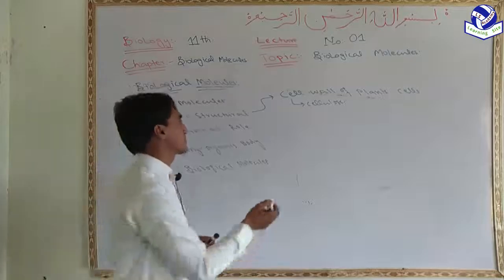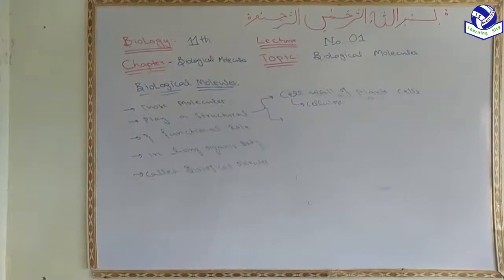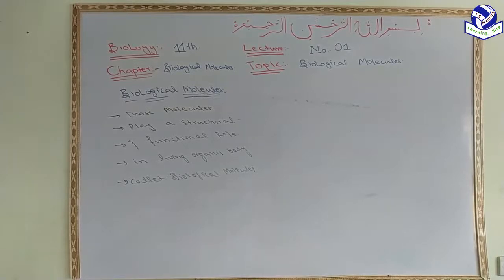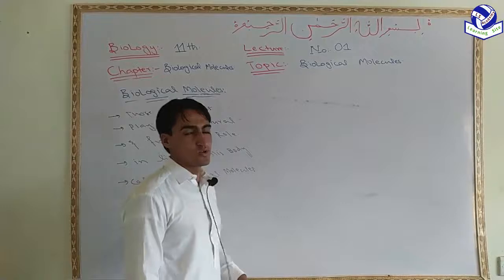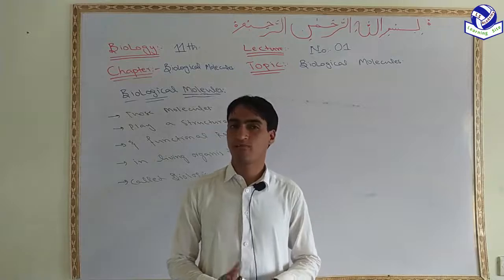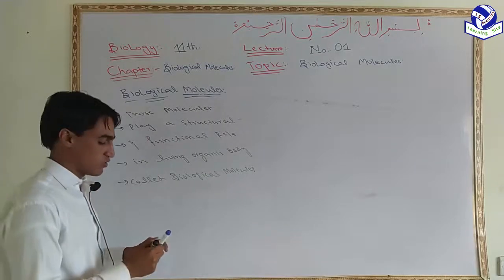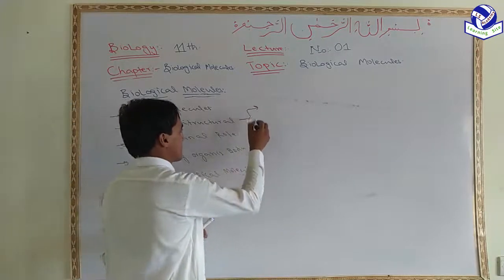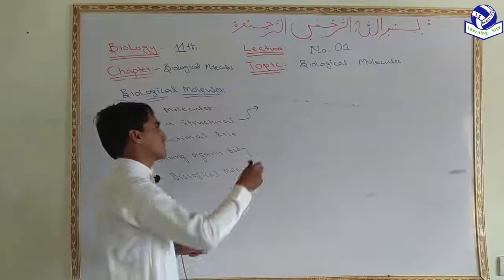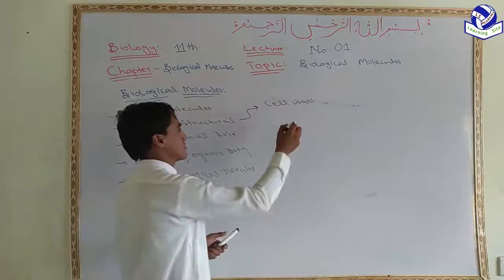So they play a structural role in the formation of different structures of the living organism body, like the cell wall of a plant, which is made of cellulose.